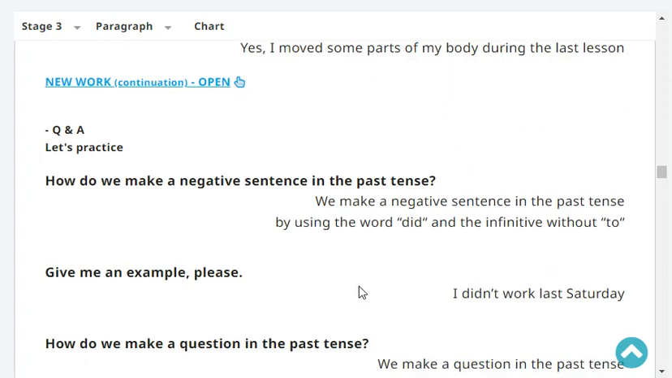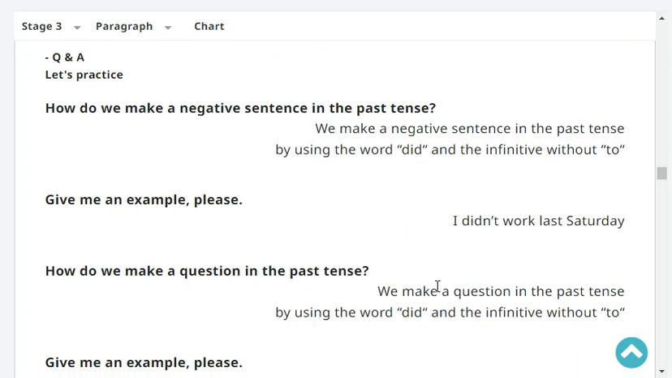How do we make a negative sentence in the past tense? We make a negative sentence in the past tense by using the word did and the infinitive without to.